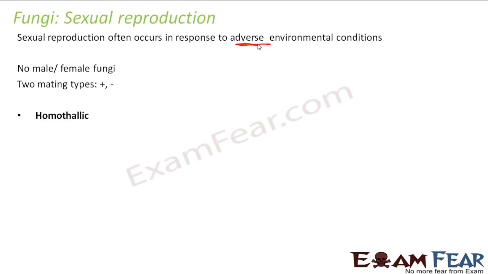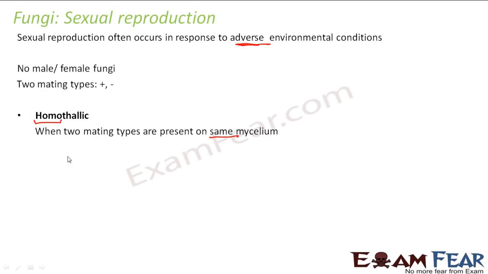There are certain terms which you should be aware of before we start our discussion on the sexual reproductive cycle of a fungi. First is homothallic. Homo means same. So when two mating types are present on the same mycelium, it is known as homothallic. The term homo itself means same.